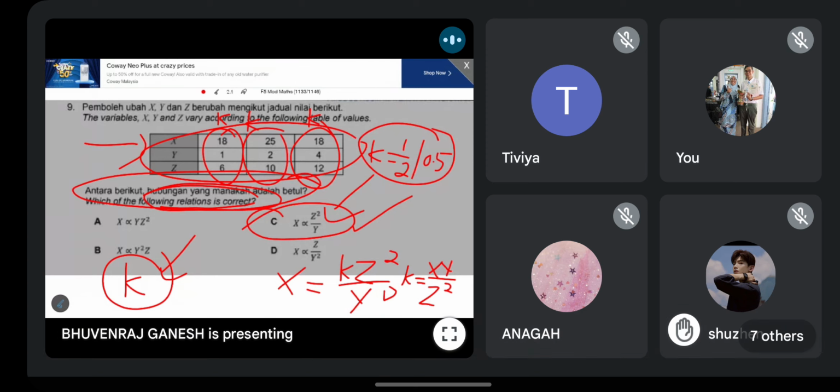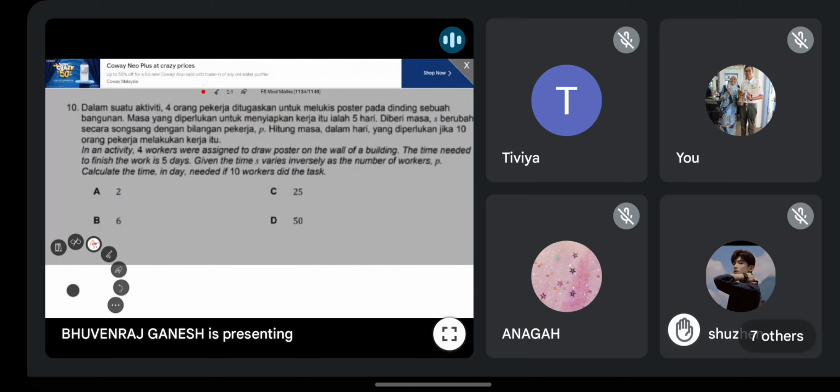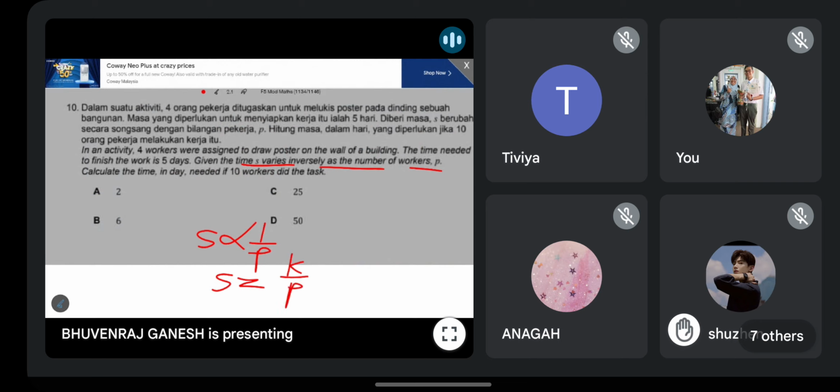Okay, so this is another type. Actually same as the one before, but slightly different. So this is the last objective, nombor 10. They tell you that S varies inversely as the number of workers. So S berkadar songsang dengan P. This one I explained to you all. So S equals K over P. Alright, then the first information.